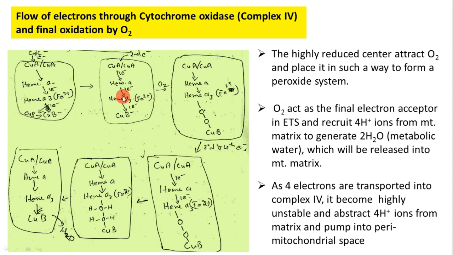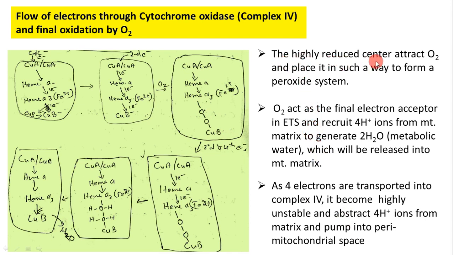As these 2 electrons reach complex 4, they are placed one on heme A3 and the other on CuB. So this highly reduced condition will attract one molecular oxygen, and the molecular oxygen is placed in between the heme A3 and CuB center, to form a hydrogen peroxide like system.